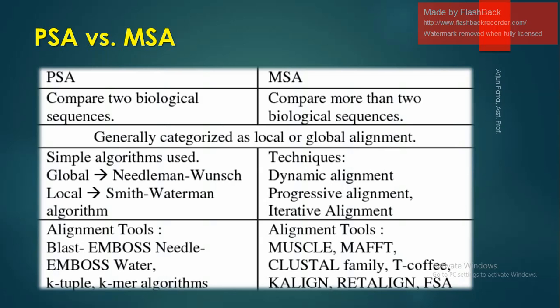In pairwise alignment, mainly global or local sequences can be aligned, whereas in MSA we can use many sequences, so it may be a global alignment. Tools for pairwise alignment are EMBOSS Water, EMBOSS Needle, K-tuple and k-mer algorithms, whereas for MSA there are MUSCLE, MAFFT, Clustal Omega, T-Coffee, Kalign and ClustalW. These are the different tools for MSA alignment.